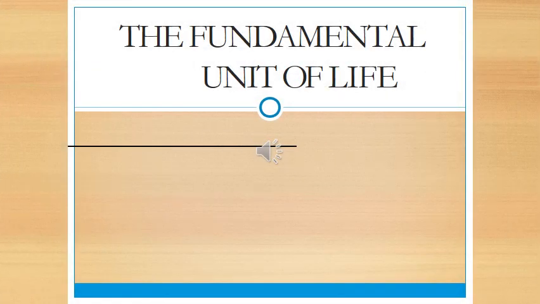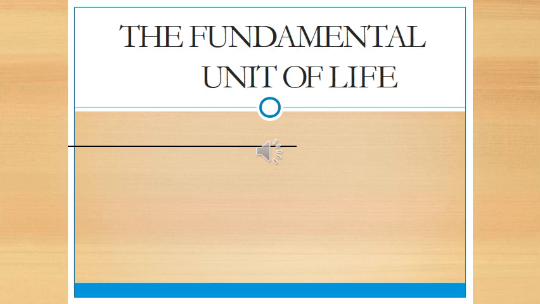Students, we have already completed this chapter, but let us revise what is the fundamental unit of life. As you all know, it is cell. Now here, while examining a thin slice of cork, Robert Hooke saw that the cork resembled the structure of a honeycomb consisting of many little compartments. Now this you have learned in your 8th standard, that the discovery of the cell was done by Robert Hooke.